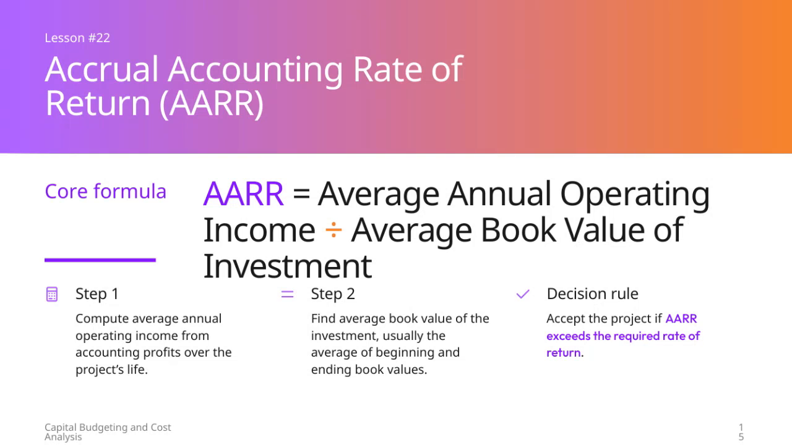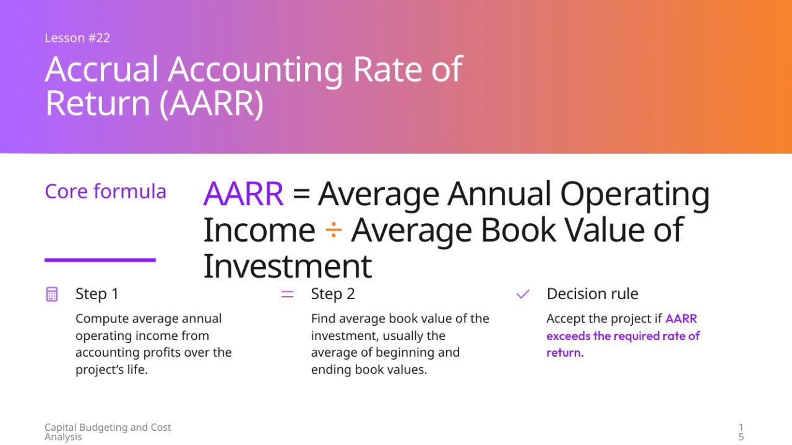Now, let's talk about the accrual accounting rate of return, or ARR. This is a useful measure in evaluating investment projects. The core formula for ARR is the average annual operating income divided by the average book value of the investment. To calculate it, we first need to determine the average annual operating income, which is based on accounting profits over the life of the project.